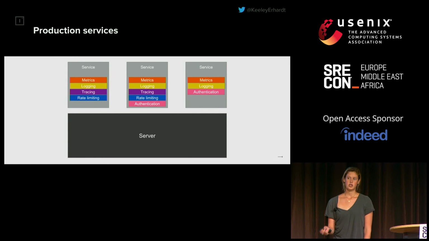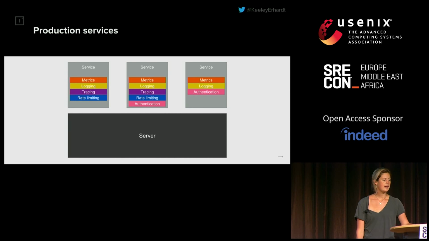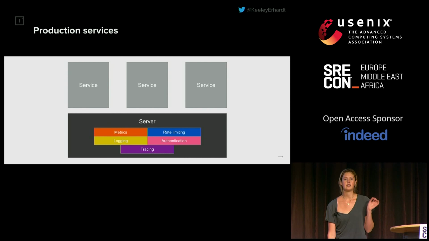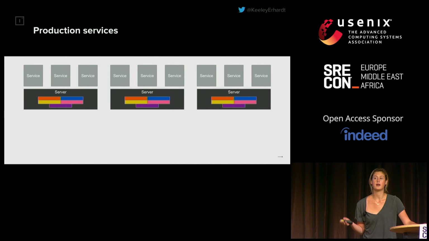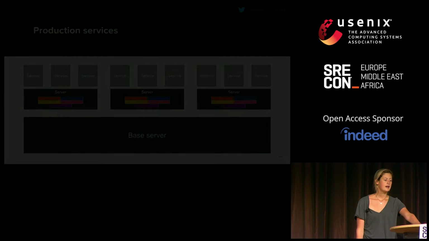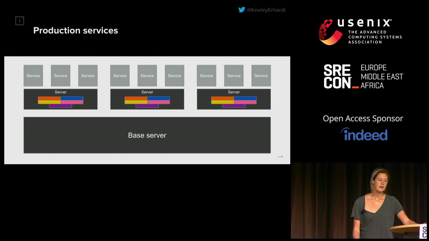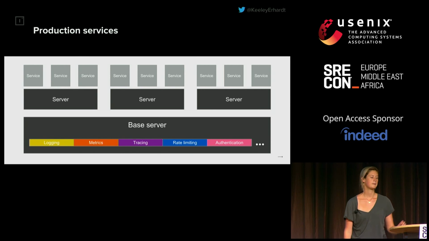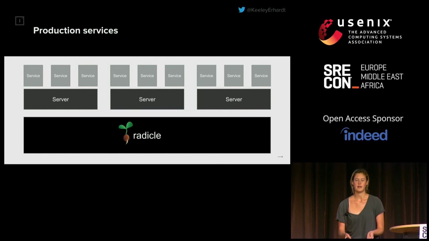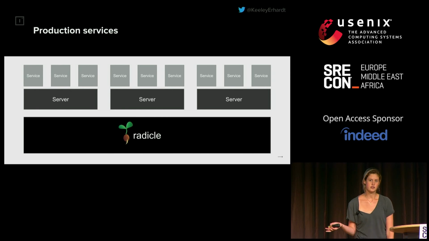A gRPC server can actually hold multiple services. So one logical solution is we could take the common functionality that's in each of these services and extract it into the underlying gRPC server. But we can take this one step further, because in a production system, we probably have a number of different servers. Instead, we can create a common base server. This base server will then hold the functionality that's shared between these different servers. And this is really what Radical is providing. It's providing a common location for all the shared functionality between your different services.